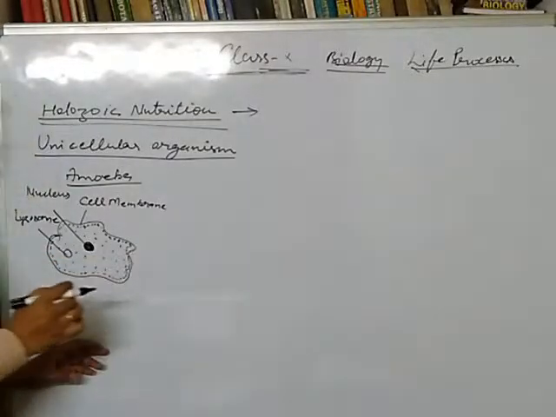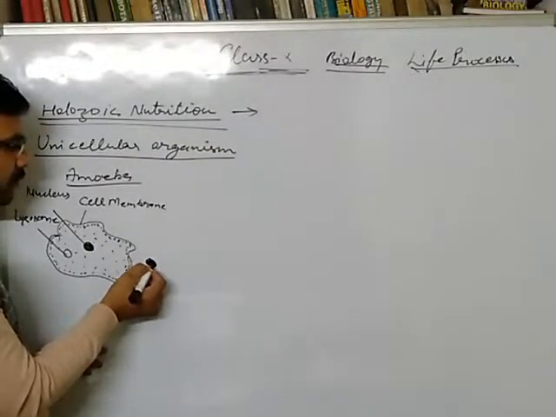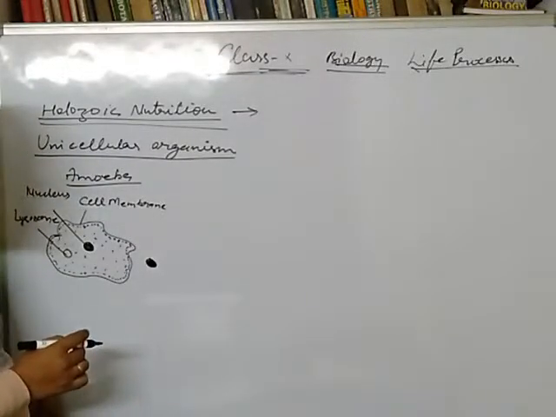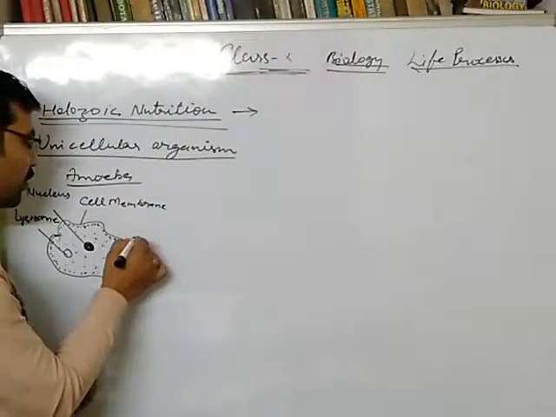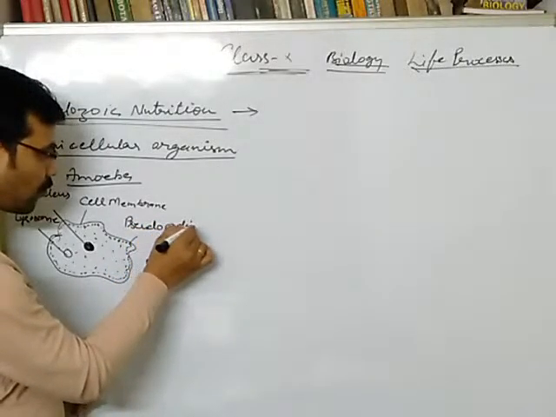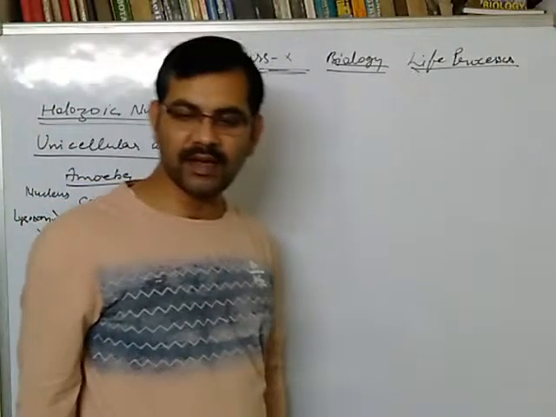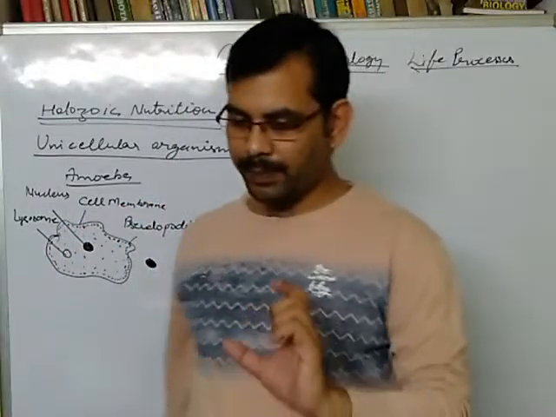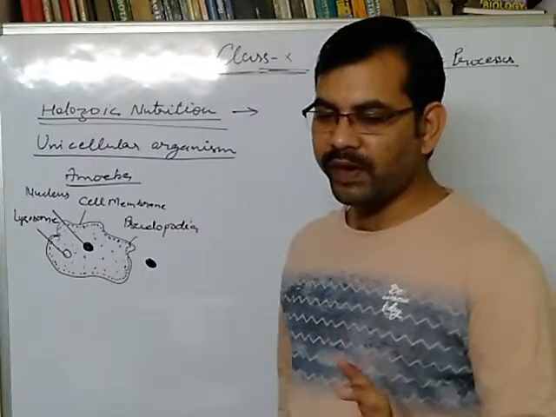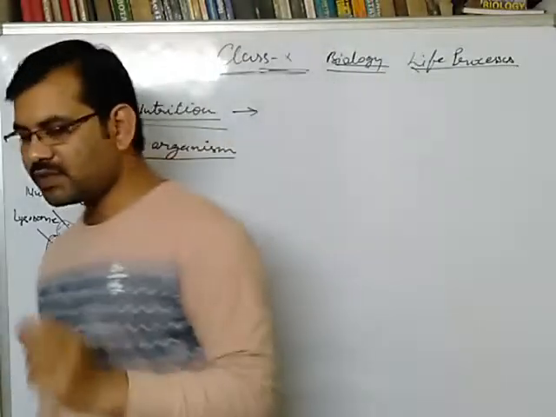Now, whenever this amoeba comes near to food, this is the food. As you know, this amoeba has a special organ termed pseudopodia. Pseudopodia is an outward growth present on the amoeboid cell, which helps it to feed and locomote. So this is pseudopodia.